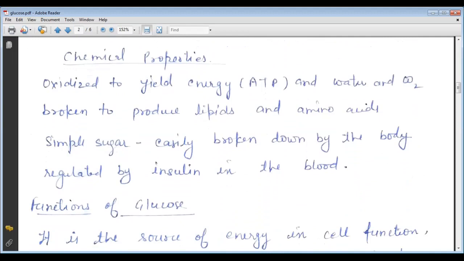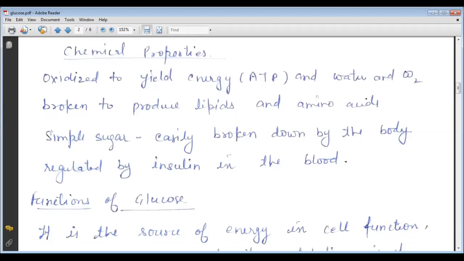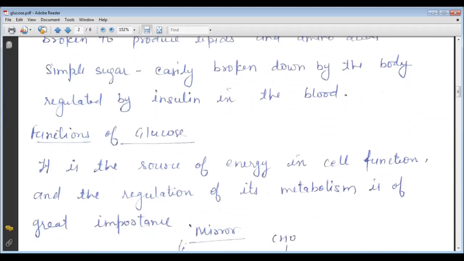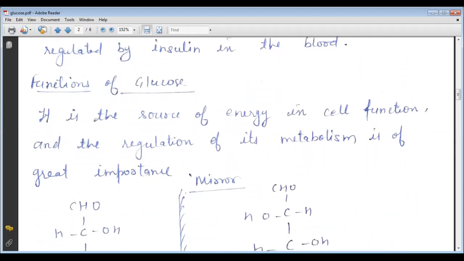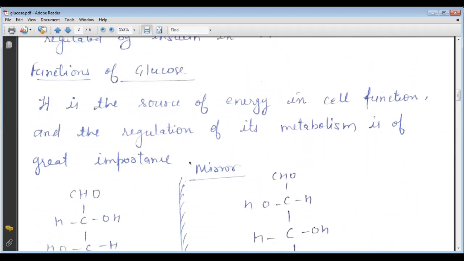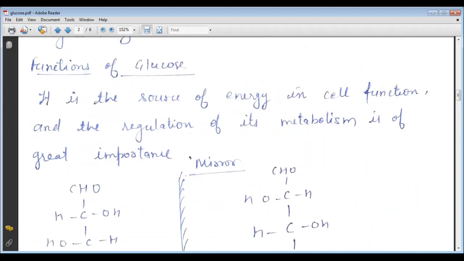One, the second is the simple sugar, easily broken down by the body, regulated by the insulin in the blood. This is the chemical properties. Now we come to the function of glucose. So here we can see that it is the source of energy in the cell function, and the regulation of its metabolism is of great importance. So these are the functions.